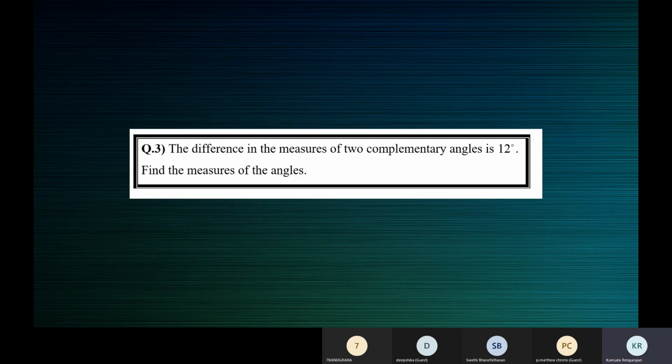I'll give you all some time. I want you to assume and give me two answers. Write down in your book: let the smaller angle be x degrees, then tell me what the greater angle is in terms of x. In the first case, you must take the smaller angle as x, then tell me what the bigger angle is. In the next one, take the bigger angle as x and tell me what the smaller angle will be. I don't want the final answer. I think you people are thinking about the final answer. Just the assumption. I'll wait for 3 minutes.